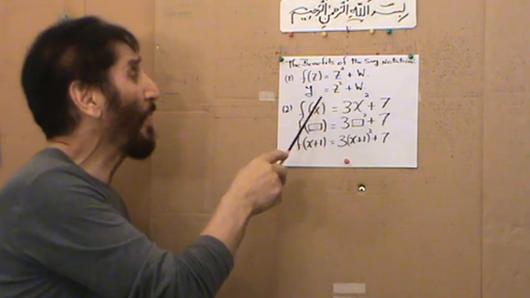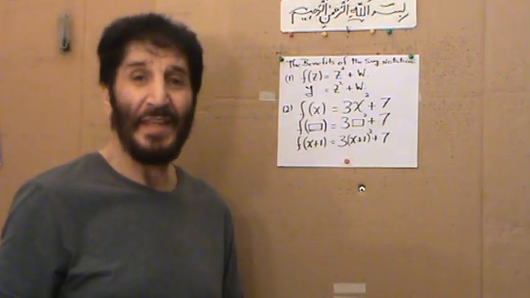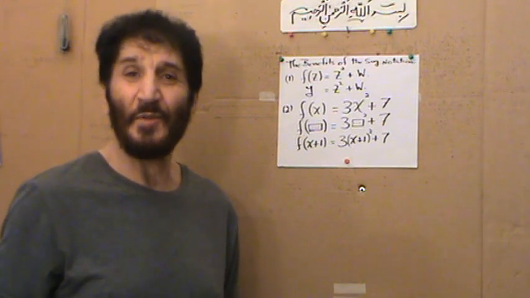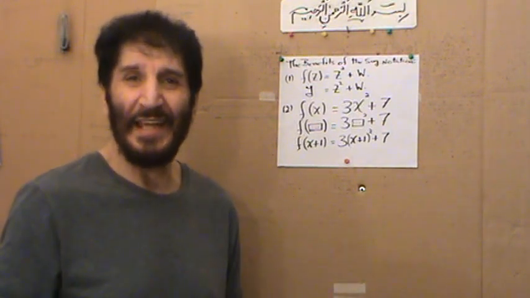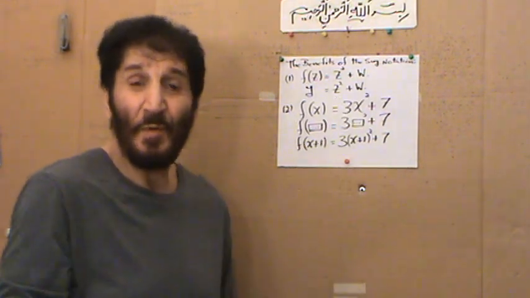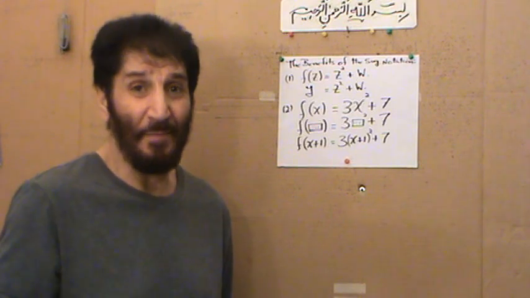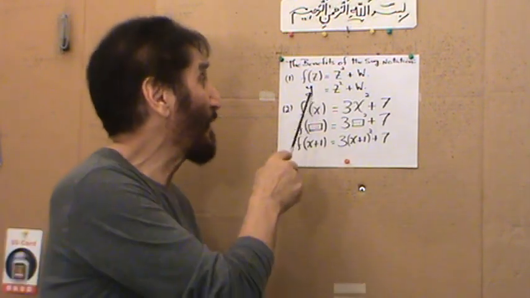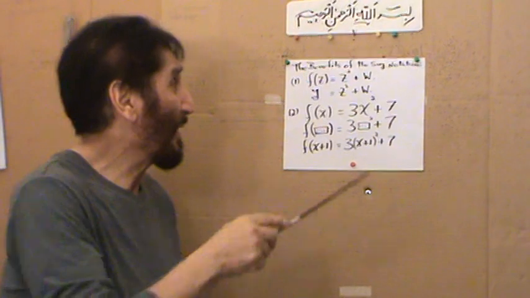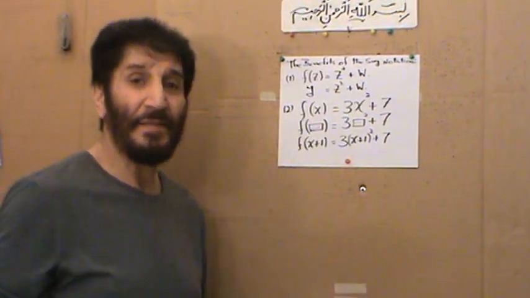So now if I write y equals z squared plus w, then there is a little bit of confusion. Which one of them is the independent variable? Because they both are symbols. Which one of them is going to assume different values? Is it z or is it w? Then in that case, we have to emphasize. But in this case, we do not have to emphasize. Now that is one advantage.